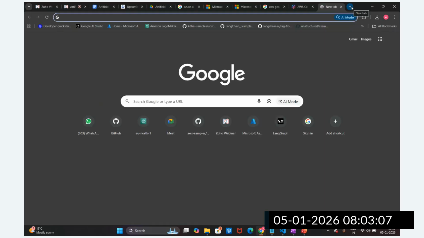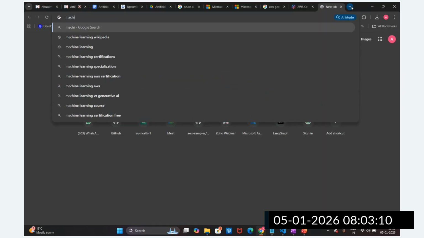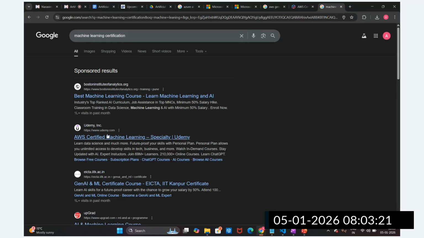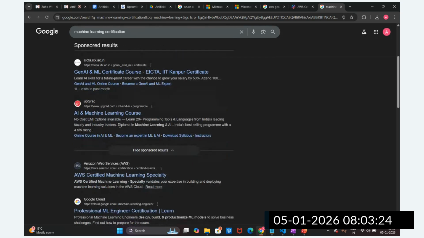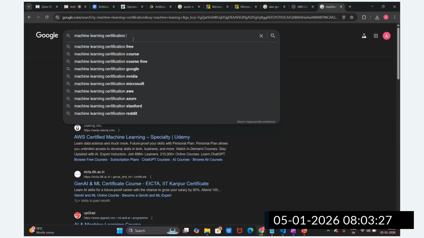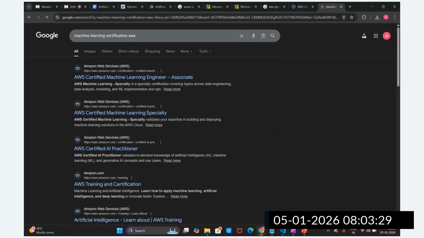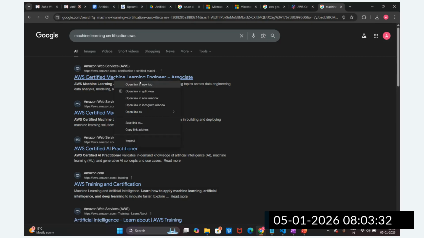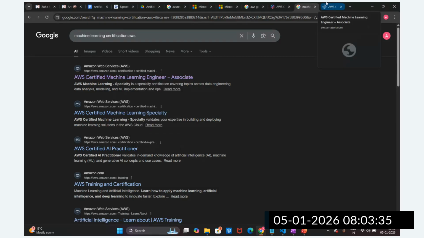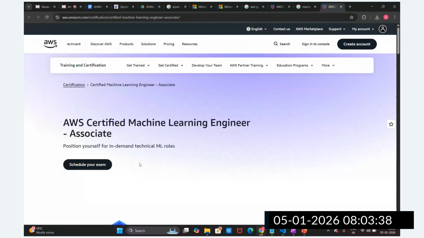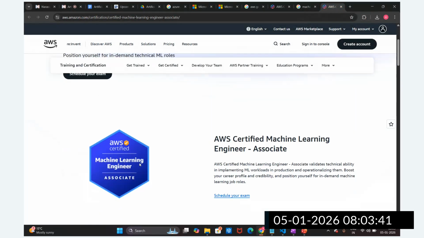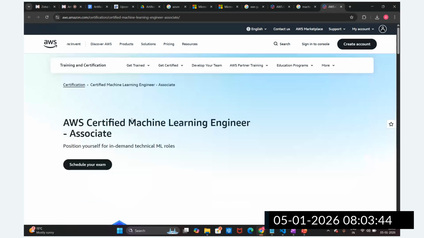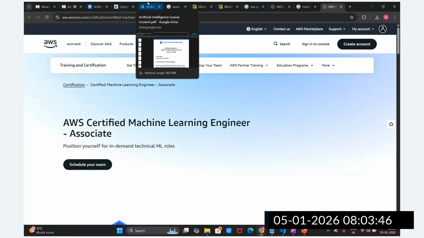You can definitely go for the machine learning engineer, certified machine learning engineer. Machine learning certification, from AWS as well as from Azure cloud. This is one more certification we have from Azure as well as from AWS that we can definitely go for. For this examination, what is the syllabus we require? We are going to cover most of the syllabus in this course itself.